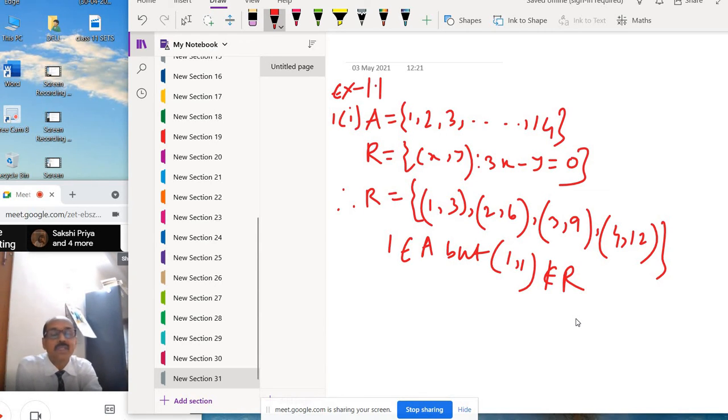R is (1,3), (2,6), (3,9), (4,12). So (1,1) does not belong to R. So R is not reflexive.